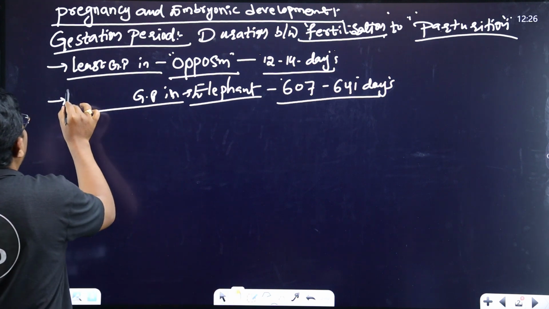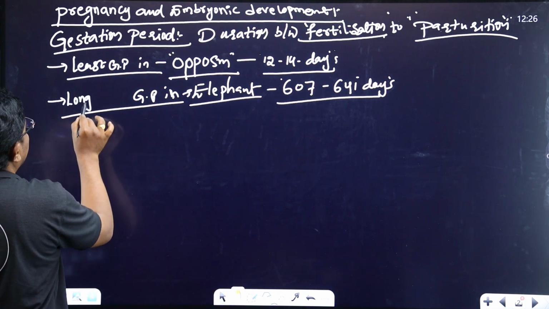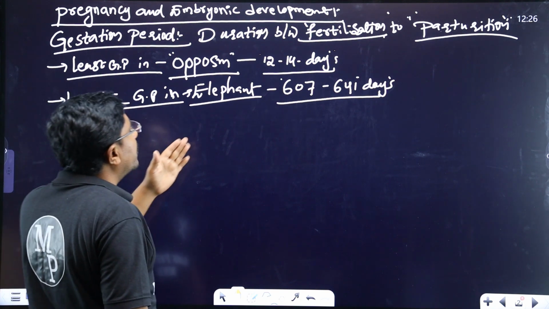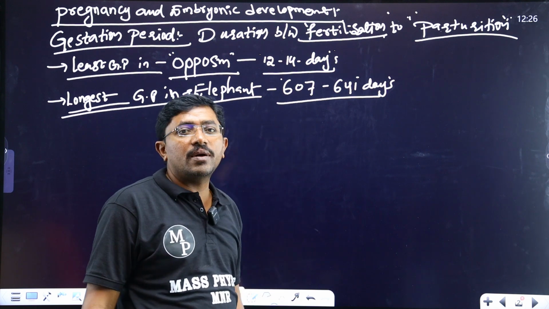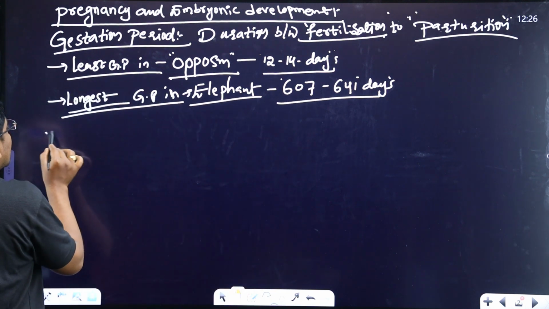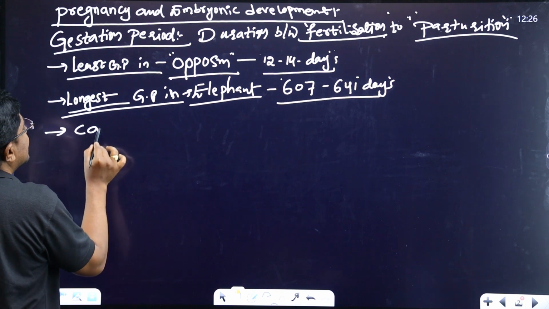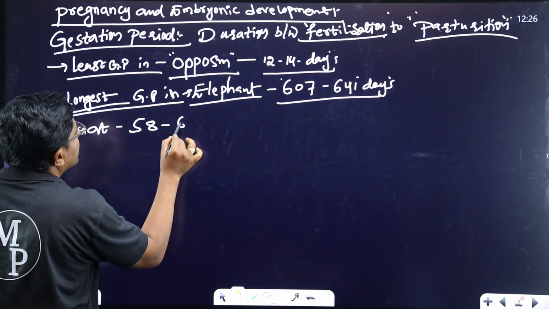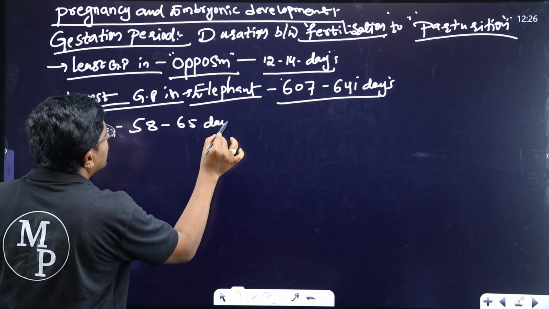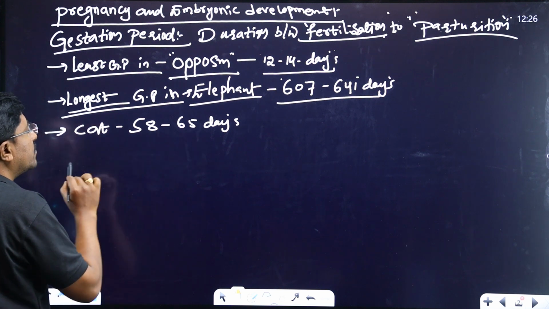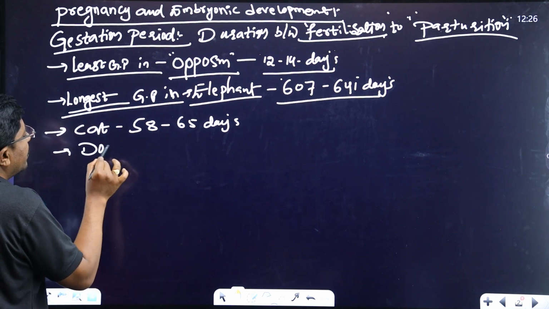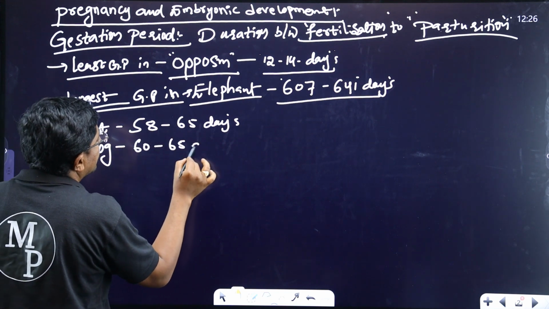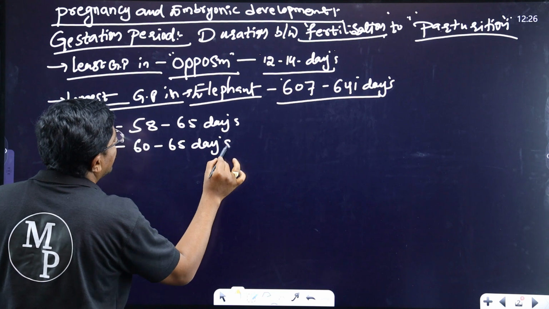It is also called the longest gestation period: in the elephant, 607 to 641 days. Along with this, some other animals, for example the cat. In the cat the gestation period is 58 to 65 days only. And at the same time in the dog, it is 60 to 65 days.